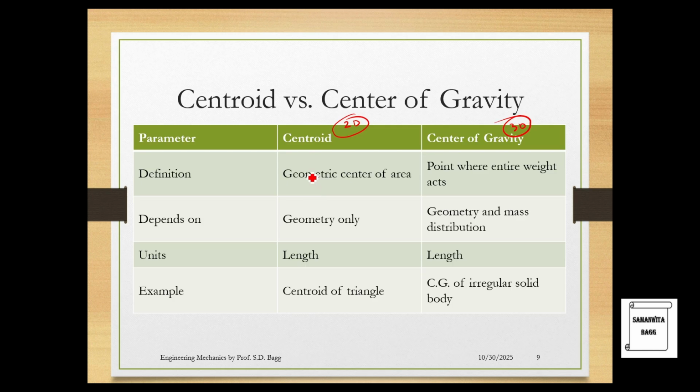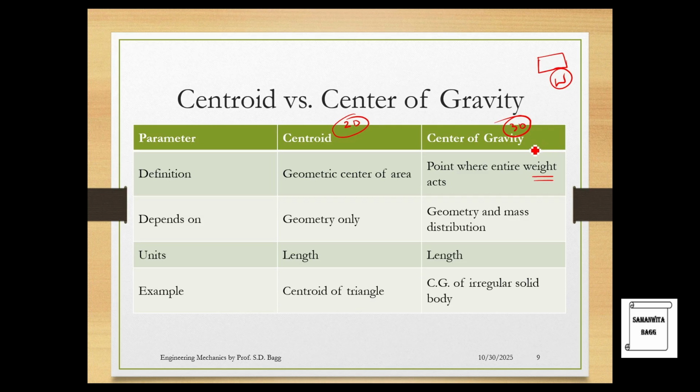Definition: centroid is the geometric center of area. Center of gravity is defined as the point where the entire weight acts. If you observe carefully, the word weight has come into the picture. So when I have a particular rectangular object over here and I have to calculate its CG, we will talk about the weight of this body.